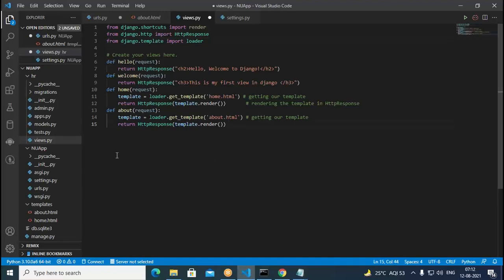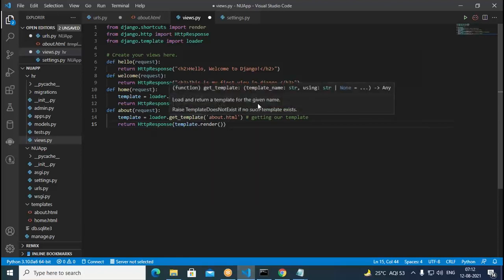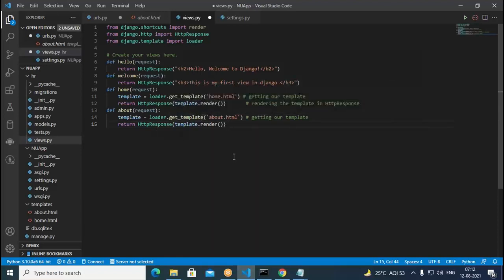So we added here the home page. template equal to loader.get_template home.html, from the template folder we get it. Similarly, return HttpResponse template.render, so that particular template will be rendered. home.html will be rendered. Similarly, in the case of about, what is happening here? about.html, so return HttpResponse template.render. So these are going to be rendered. In the views, we defined this. So these are written in the URL patterns in the nu app.